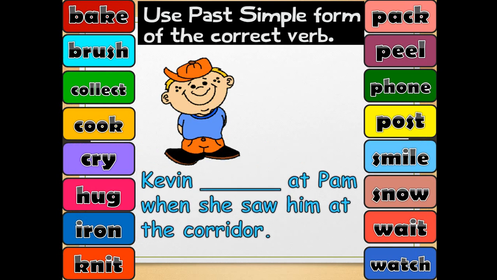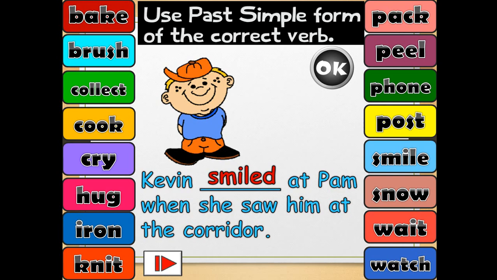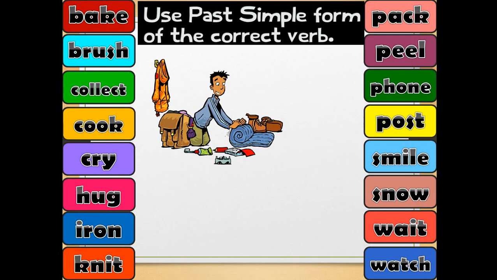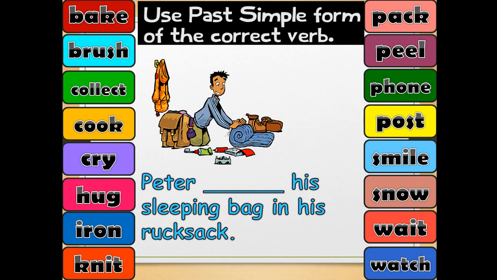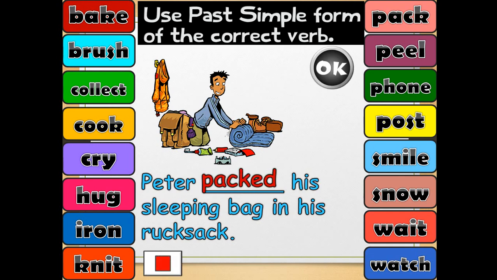Kevin at Pam when she saw him at the corridor. What do you think? What did he do in here? What do you think he did yesterday? Smiled, exactly. And smile ends in e, so that's why we'll add d directly. Peter, his sleeping bag in his rucksack. What did he do? Exactly, he packed his sleeping bag in his rucksack.